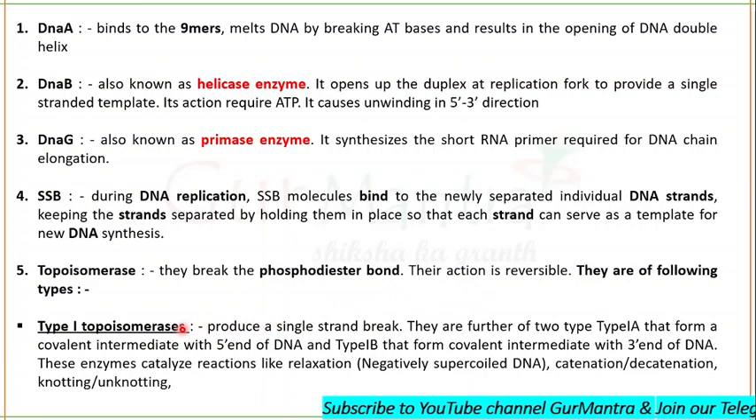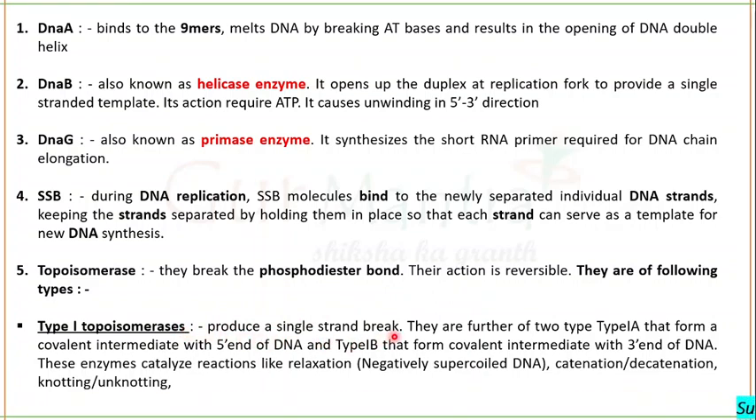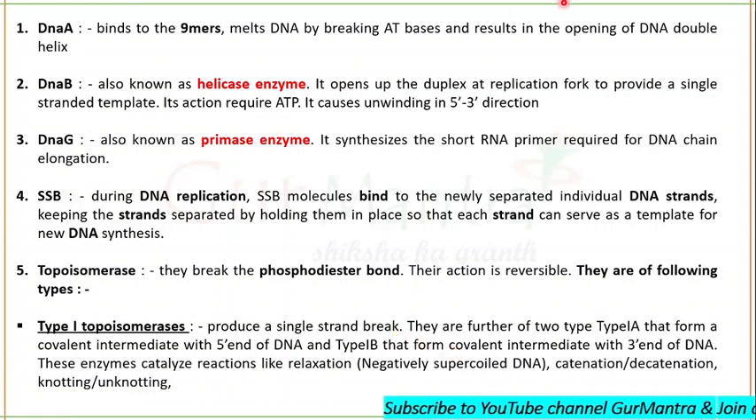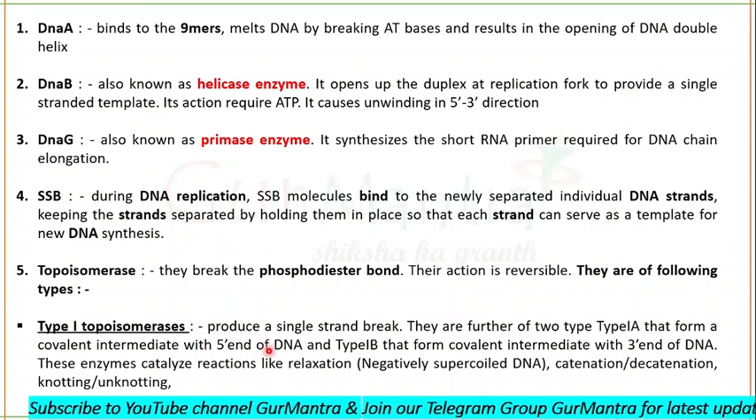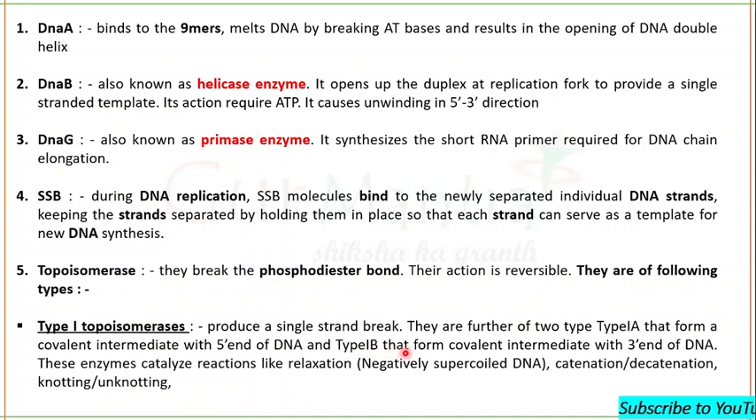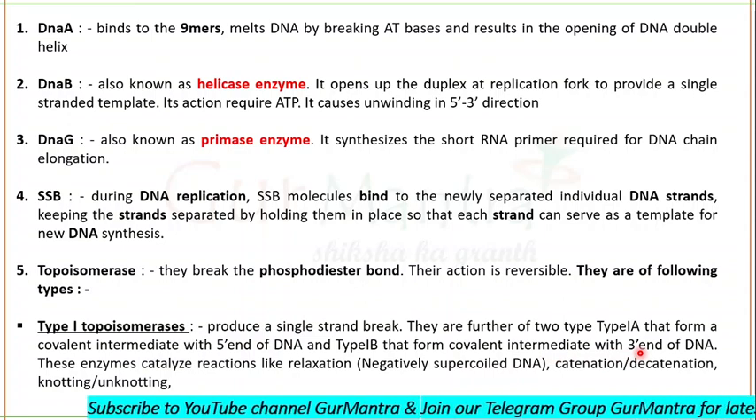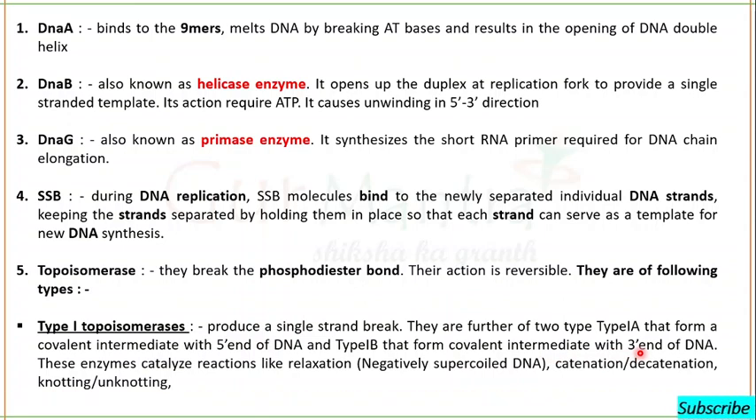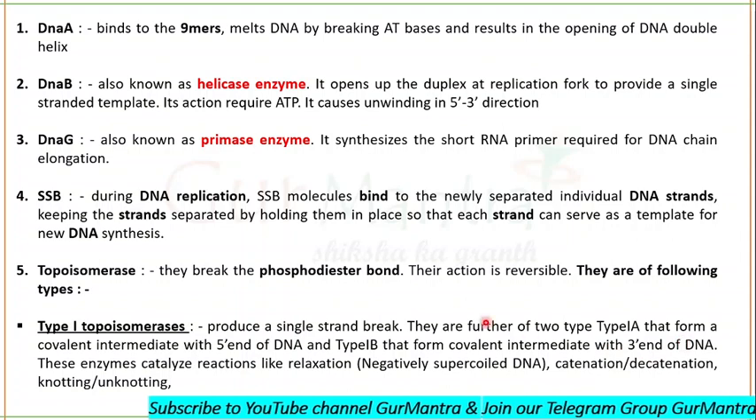Type 1 topoisomerases produce a single strand break. They can remove only one supercoil. There are two further types: type 1A, which forms a covalent intermediate with the 5' end of DNA, and type 1B, which forms a covalent intermediate with the 3' end of DNA. Remember, type 1A topoisomerase forms a covalent intermediate with the 5' end of DNA, and type 1B forms a covalent intermediate with the 3' end of DNA.